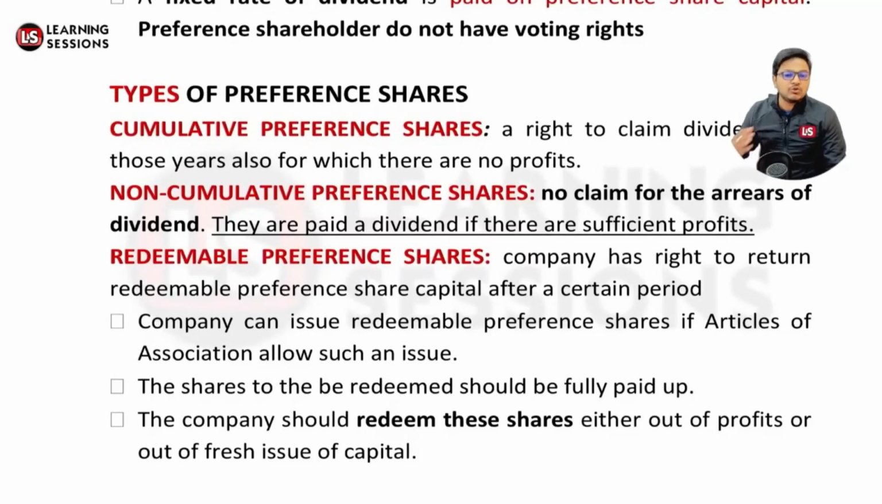The company can issue redeemable preference shares if the articles of association, that is AOA, allow such an issue. Only such shares can be redeemed which are fully paid. And further, the company should redeem these redeemable preference shares out of profits or out of the issue of fresh capital. Only then can these redeemable preference shares be redeemed.